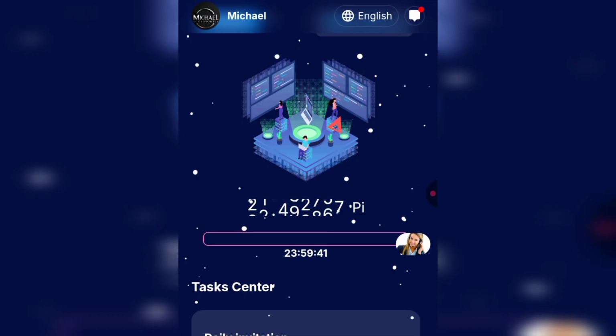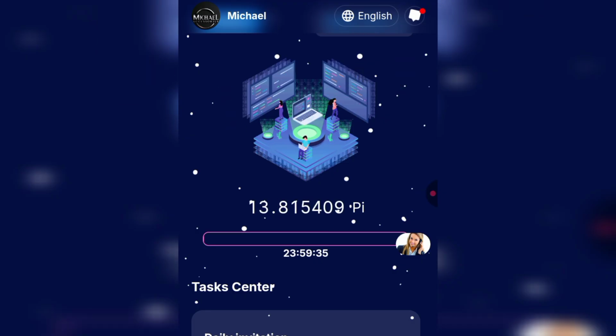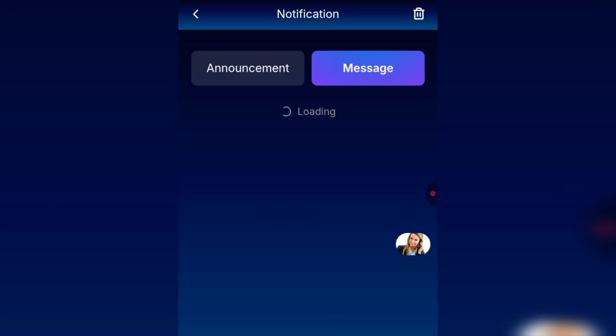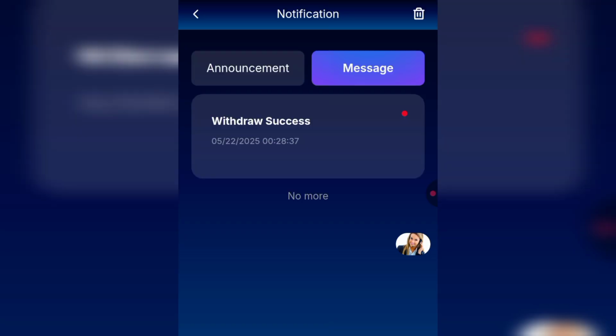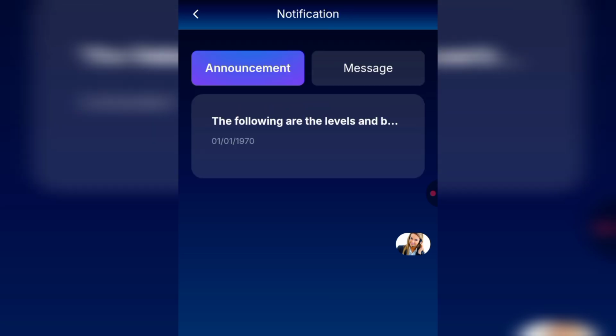If you go back to this section written English, you'll be able to change the language preference. Right here, you'll be able to see your profile. Then here, you'll be able to see the latest updates on the platform. Let us go back to that section, and that's where it is showing announcements. And right here is message where you will also be seeing latest updates, and it's showing withdrawal success, which is the withdrawal I placed at the beginning of this video.